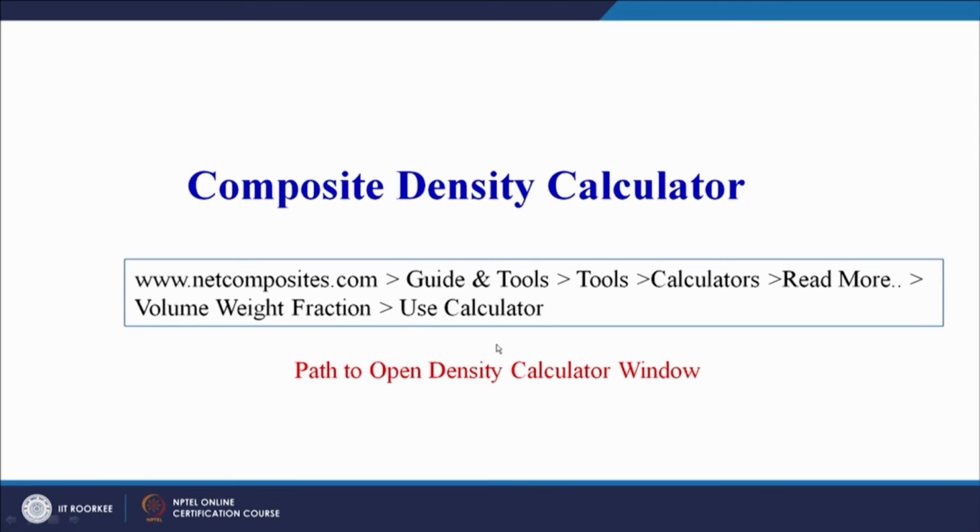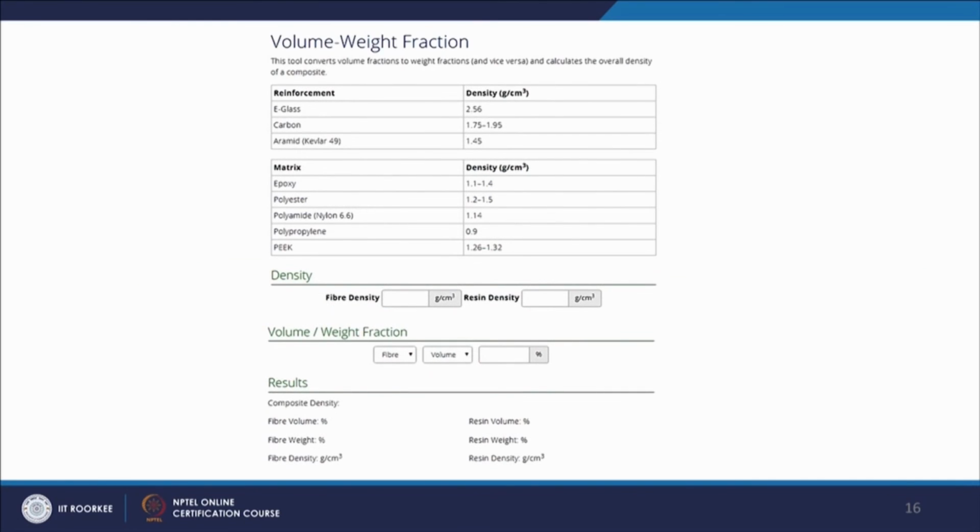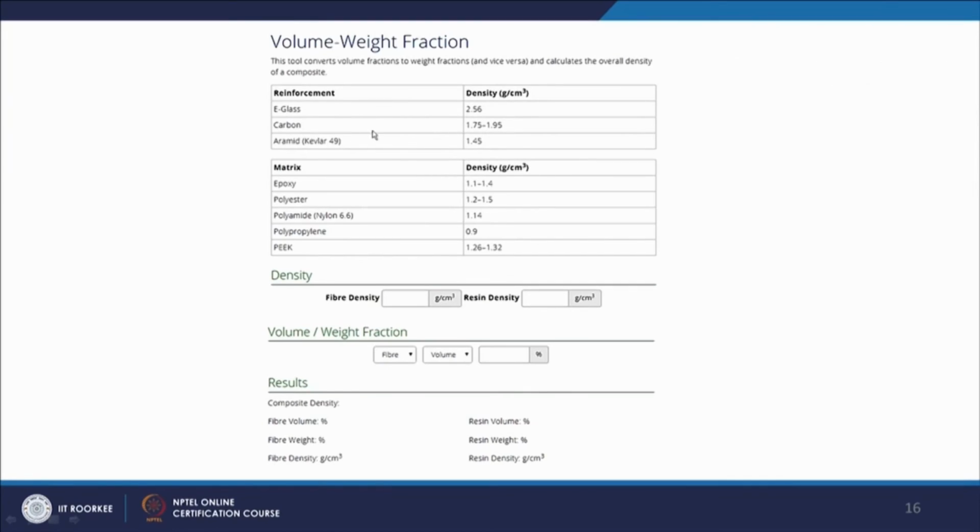Then we can use the calculator. When we use the calculator we will get this type of a display in which the reinforcement and the density is preloaded. Now for E-glass the density is given, carbon the density is given, aramid the density is given. Similarly for matrix also, epoxy, polyester, polyamide, polypropylene, polyether ether ketone, the density values or the range of density values are given.